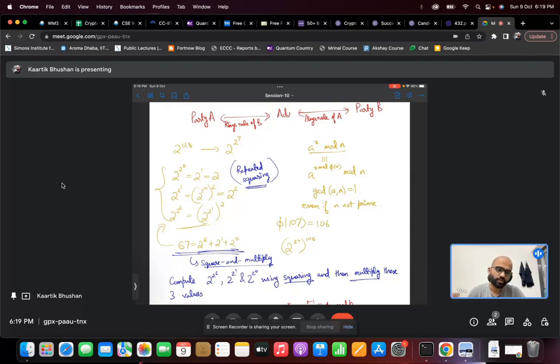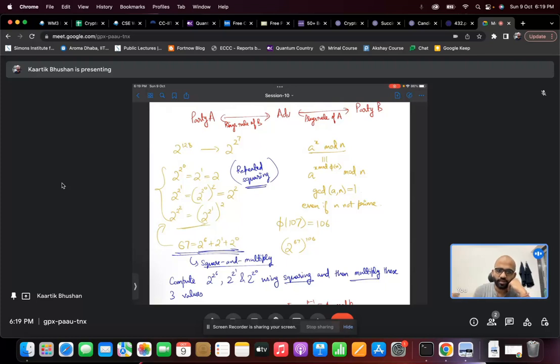But in some situations, for example when n is very large and x is also large enough, doing this might not be helpful. In those situations, we use the repeated squaring method, also called square and multiply. Repeated squaring is only for 2 to the power something that is also a power of 2. But for general situations, you can break the exponent as a sum of powers of 2, use repeated squaring for each power of 2, and then multiply all these together. That's why this is called square and multiply.